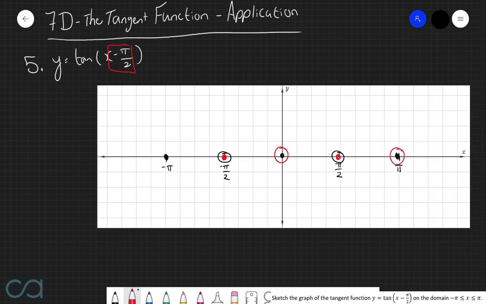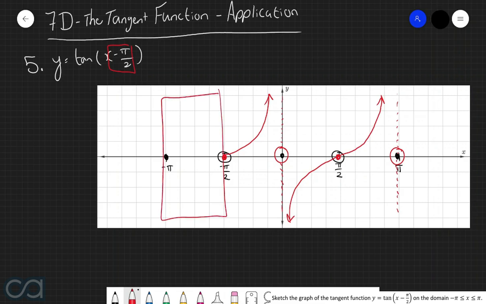So now we have x-intercepts at negative pi over 2 and positive pi over 2. And we also have vertical asymptotes at x equals 0 and at x equals pi. So let's draw out some vertical dotted lines to represent these asymptotes. And so we can now sketch out the following parts of the graph. Now this is all well and good, the only problem now is that we don't have a section to draw for this last part here.